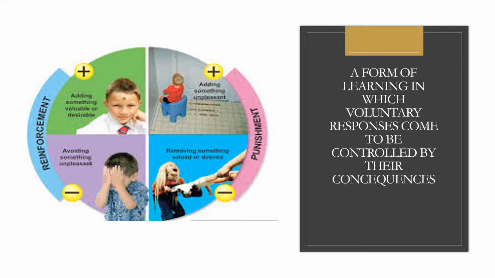Positive punishment is a response followed by an unpleasant stimulus. For example, a child touching a hot stove and feeling pain. Negative punishment is a response which is followed by the removal of a pleasant stimulus. For example, Anne fights with her brother, so her favorite toy is taken away.